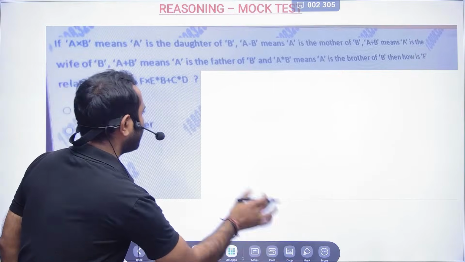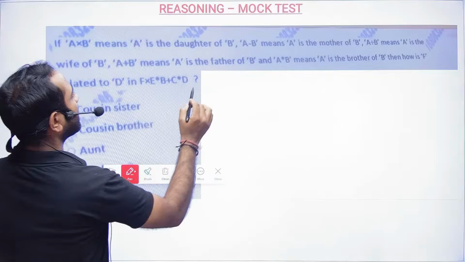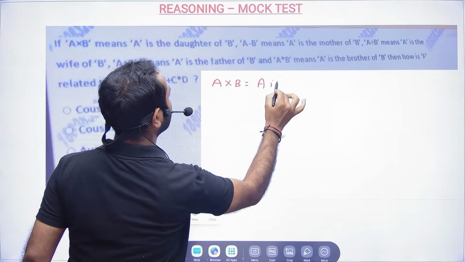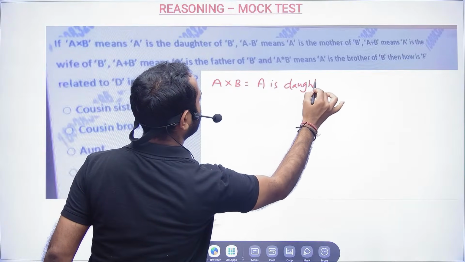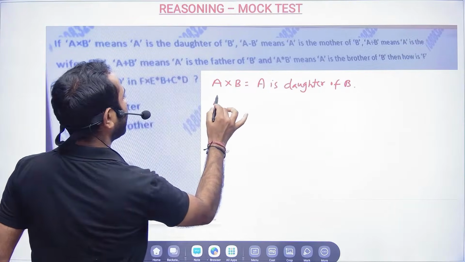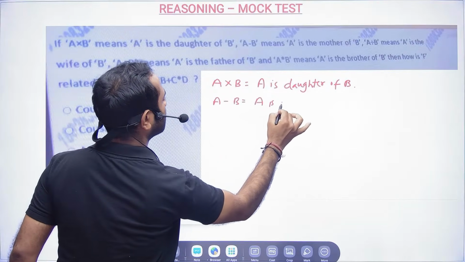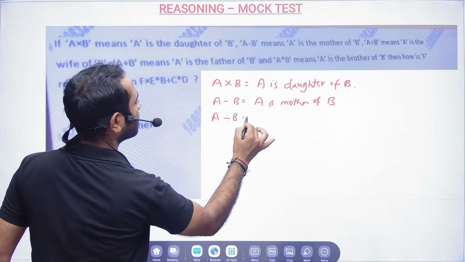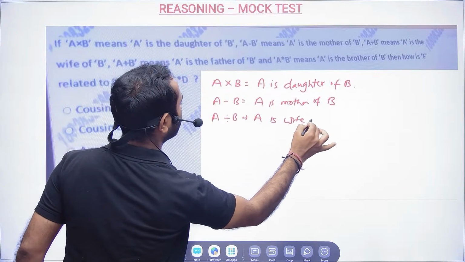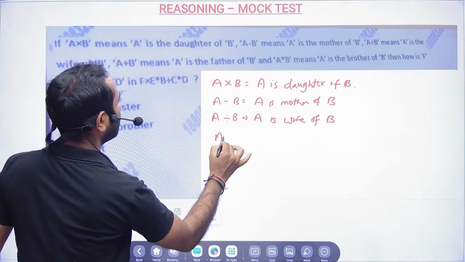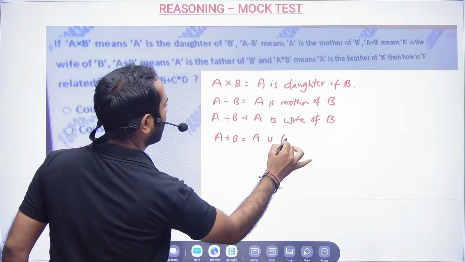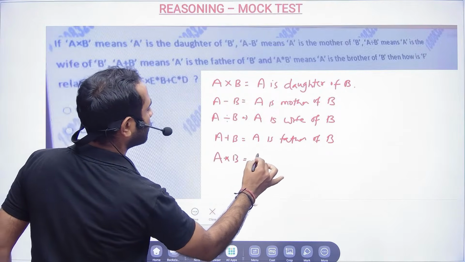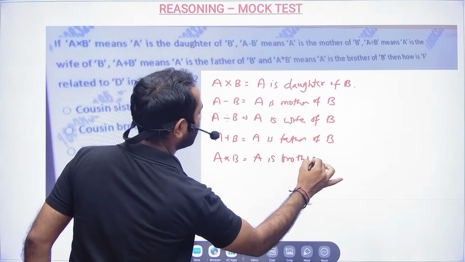So I will write what they are asking. They are telling: A cross B means A is daughter of B. A minus B means A is mother of B. A divided by B means A is wife of B. And A plus B means A is father of B. And then A star B means A is brother of B.